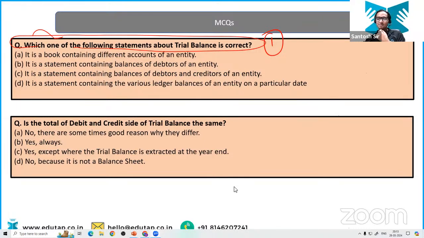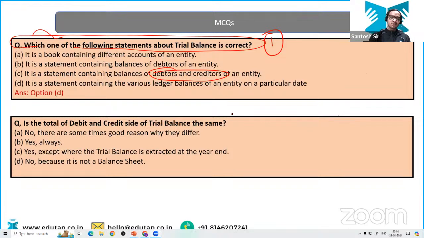Have you done a clerical mistake, or a principle mistake? It should not be C, it should be D. Because trial balance contains all the ledger account balances, not only the balances of debtors and creditors. All the ledger account balances. Very nice.